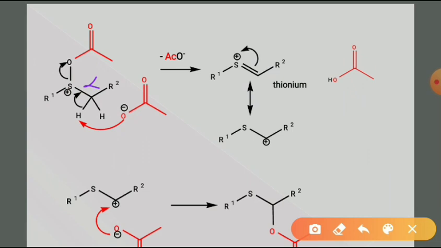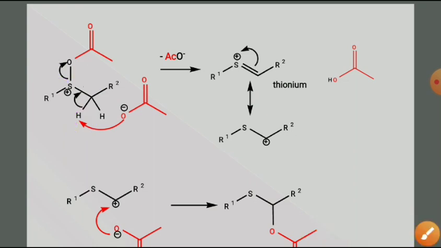So one of the acetate groups in the reaction mixture abstracts one proton, an alpha hydrogen atom, by giving the bonded pair of electrons to form the pi bond between carbon and sulfur. At the same time, while this bonded pair of electrons migrates between these two atoms, the sulfur and oxygen bond breaks.